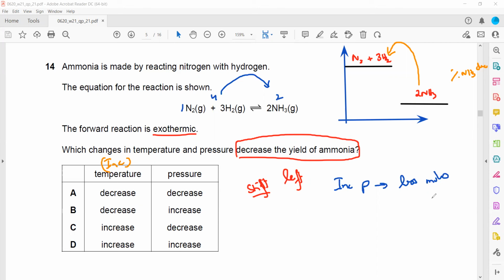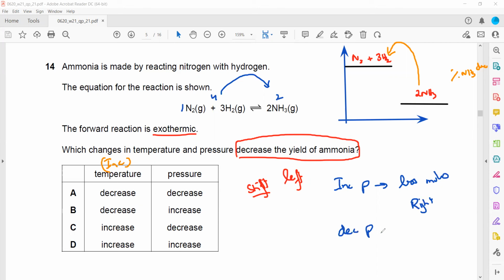So if we increase the pressure in this example, it will shift the equilibrium towards the side of fewer moles, or shift toward right. Then we should do the opposite change. So we should decrease the pressure. It will shift the equilibrium towards the side of more moles, or towards the left-hand side. So we should decrease the pressure and increase the temperature to reduce the yield of ammonia. So C will be the right answer.